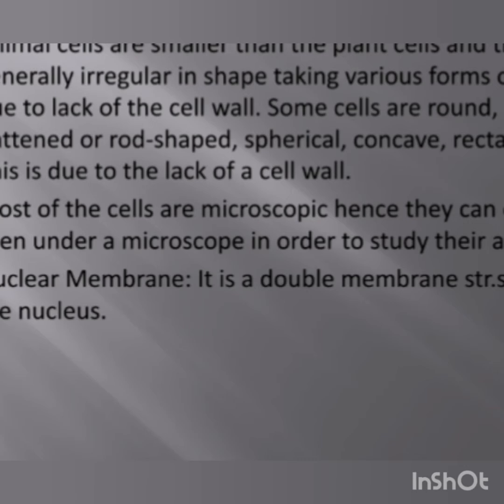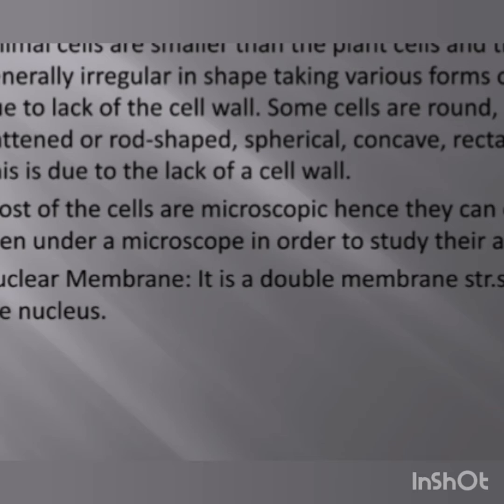As we say that the eukaryotic cells are present both in plants and animals, the animal cells are smaller than the plant cells and they can change their shape. They are of various types because they lack the cell wall. Cell wall is present in the plant cells.